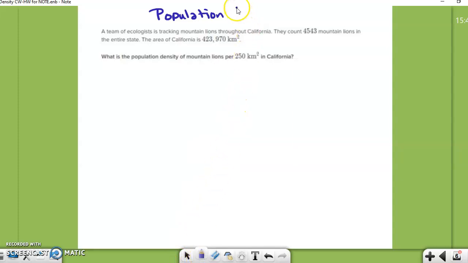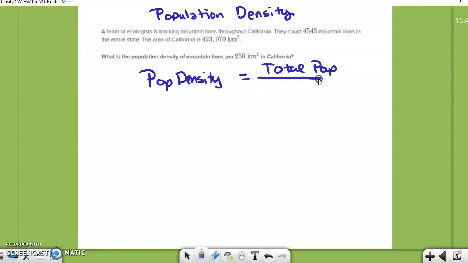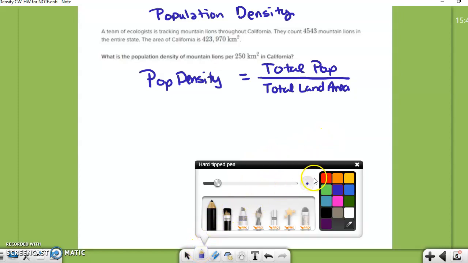It's still the basic principle of density, how much is contained in a certain area. But now we're talking about people and land areas, or animals or things like that. So our population density is equal to our total population divided by our total land area. Okay, so now let's take a look at that formula in relationship to this problem.